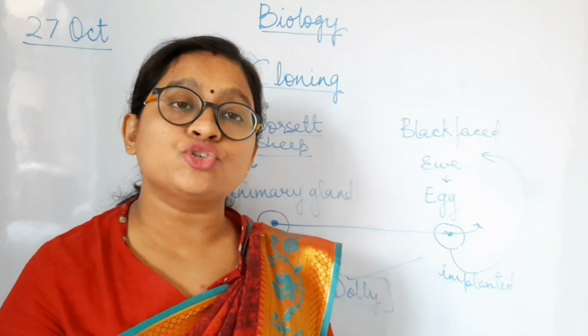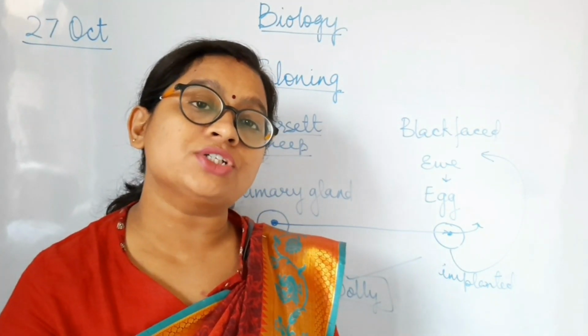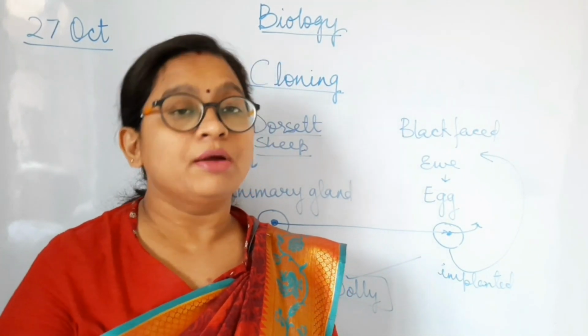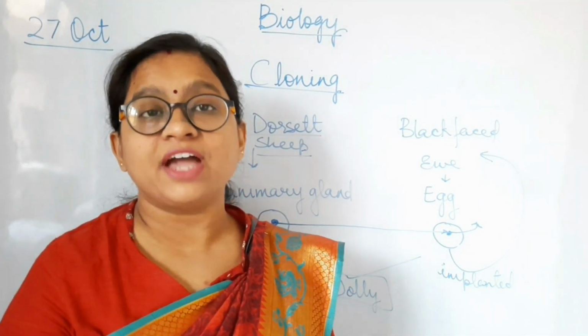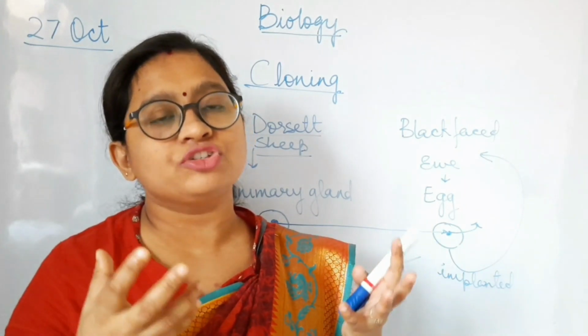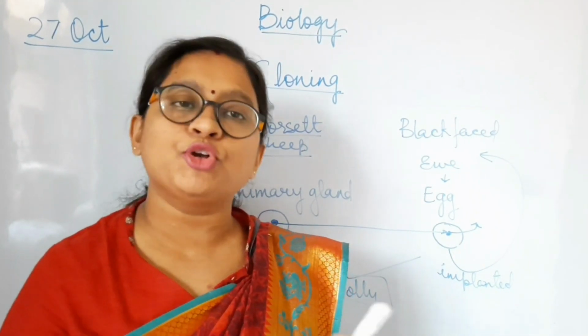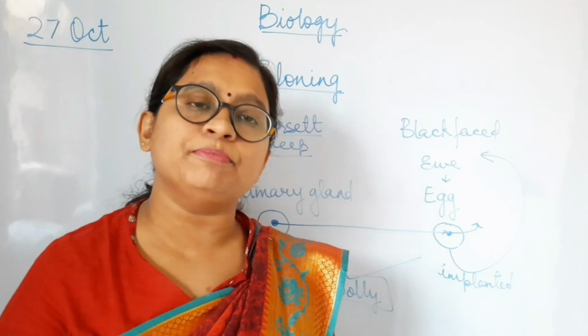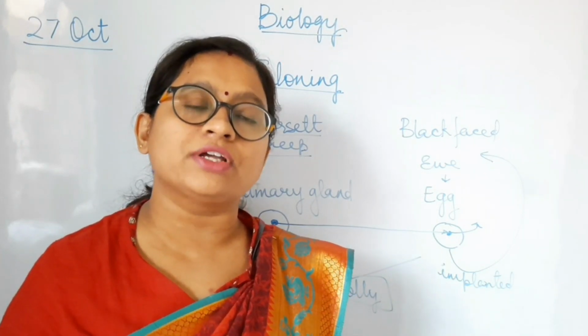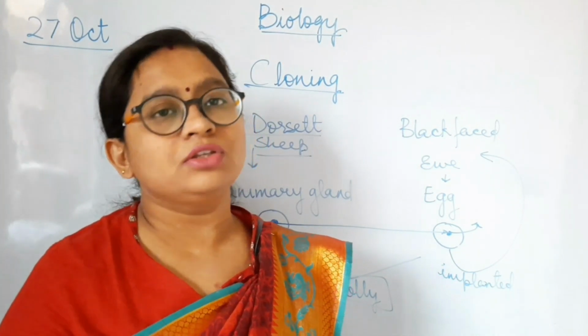The higher animals show more sexual reproduction compared to the lower animals, because the higher animals have organ systems which are missing in the lower animals, because their body design is very simple and they don't have lots of organ systems in their body. So this is about this chapter.